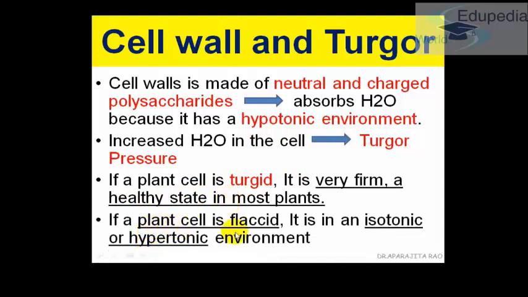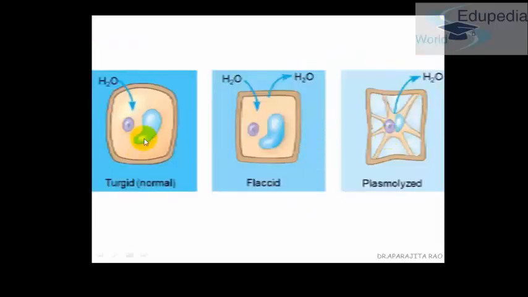And if a plant cell is flaccid, then it has to be in an isotonic solution or in a hypertonic solution. So if you have not got what I just spoke, please go and refer to the last videos, that is video 7 and video 8, because it is a very long topic and I cannot explain it again, as I have already explained it before.